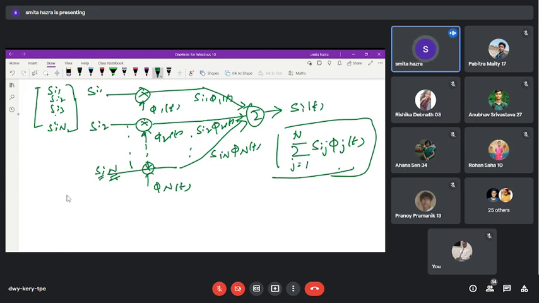There are n lines, so the sum runs from j equal to 1 to n, 1, 2, 3, 4 up to n. We are taking the sum of products: for the phi 1 line Si1, for the phi 2 line Si2, for the phi n line Sin. That means the component whose second index matches the index of the orthonormal basis function. So this is nothing but this, and it is just the first line I wrote for your expression in the last class. This is nothing but the total set. So this is known as the synthesizer.